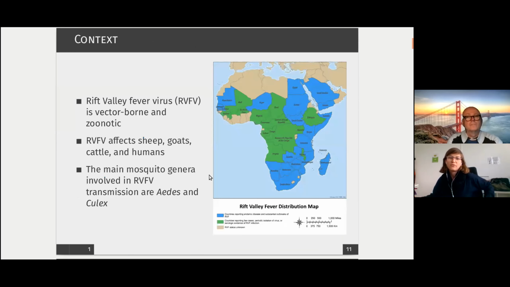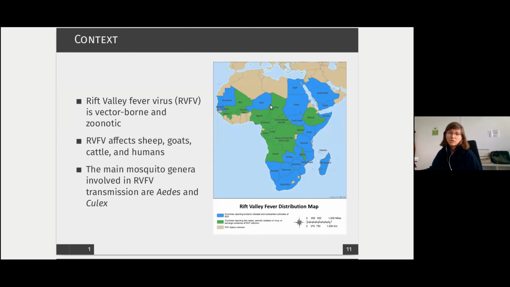So if you haven't heard of Rift Valley fever virus, it's a vector-borne and zoonotic virus. It's present, as you can see on the map, in most of the African continent, but also in the West Indian Ocean Islands and in the Arabian Peninsula. It affects sheep, goats, and cattle, creating storms of abortion, and it also affects humans either by contact with infected tissue of animals, but also through vectorial transmission. And in terms of vectorial transmission, two main mosquito genera are involved in Rift Valley fever transmission, and these are Aedes and Culex mosquitoes.